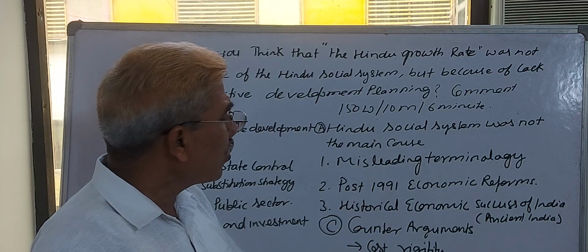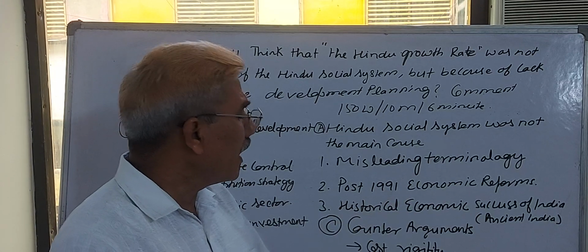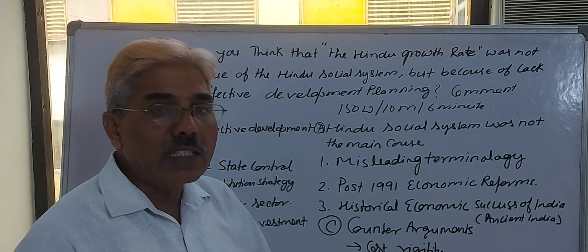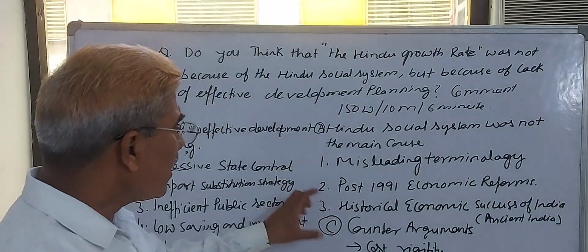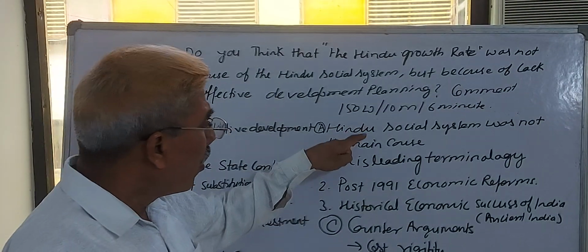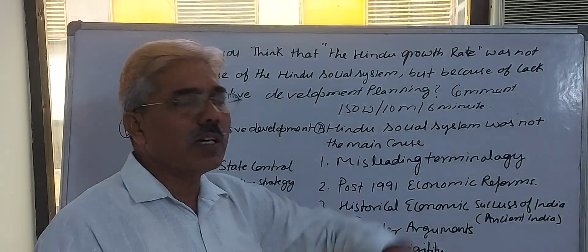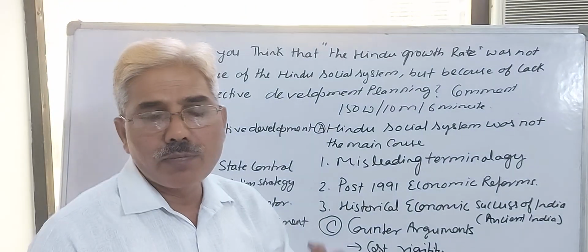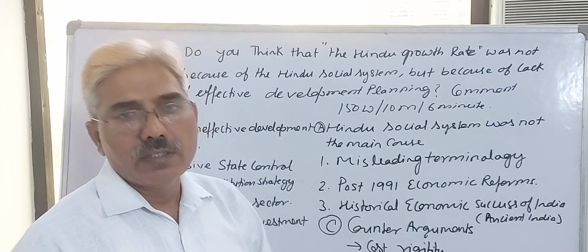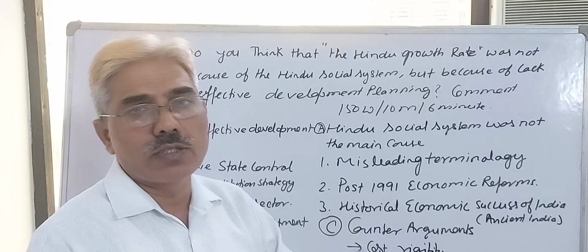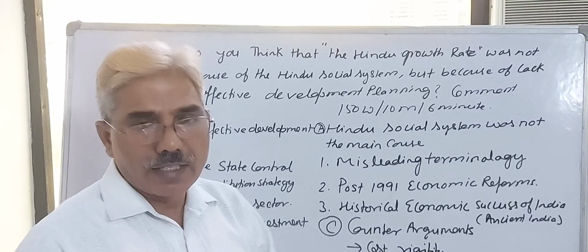Third point, the historical economic success of India, as I discussed with you, in the ancient time period. One point is very clear: only the Hindu social system was not responsible for the persistent low growth rate during 1950 to 80.